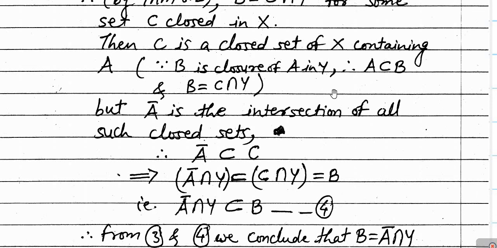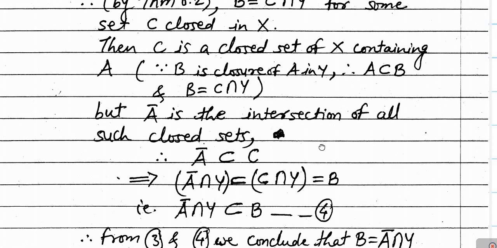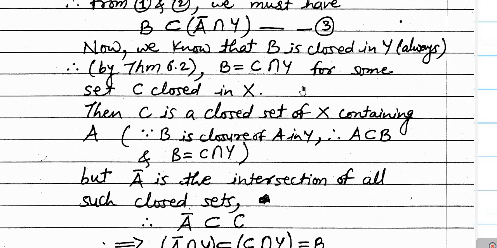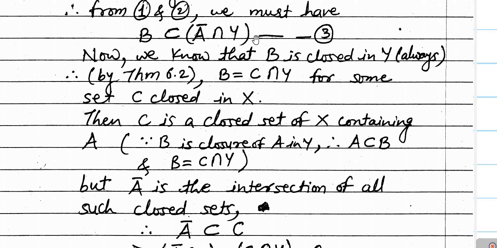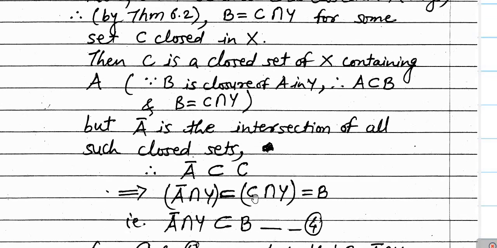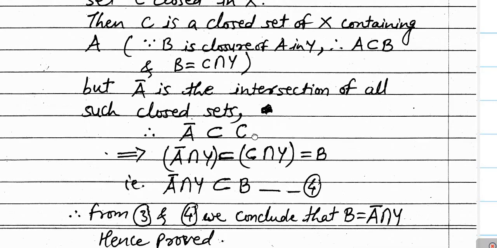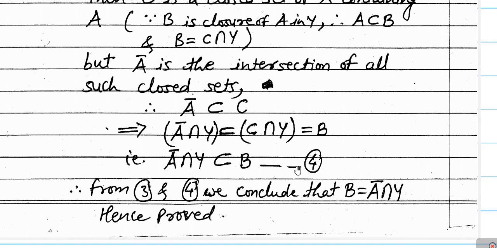In relation 3 we have shown that B is contained in A bar intersection Y, and in relation 4 that A bar intersection Y is contained in B. So combining relations 3 and 4, we conclude that B must be equal to A bar intersection Y.